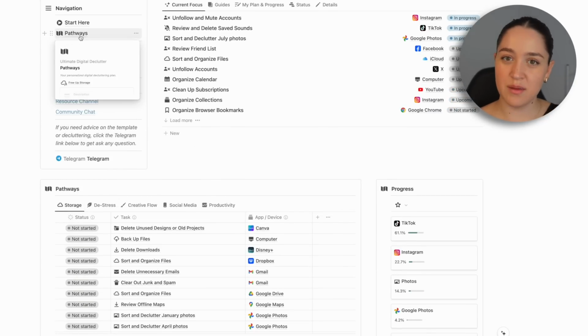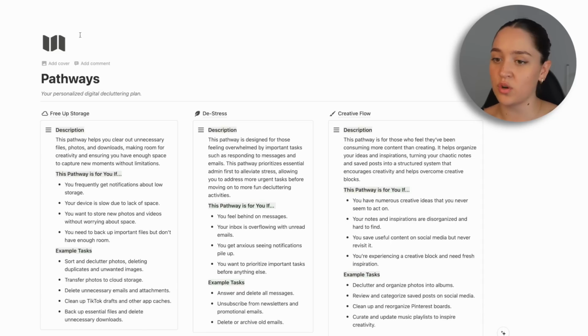But for the first time that you're setting up this page, I would recommend to go in there and read through everything, decide on what you want to do. And also important to note, you can switch up these pathways. So for example, I'm following the creative flow pathway right now, but there are some tasks that I'm also working on that may not be in that pathway, and that's completely fine. It is there as a guide. It's not there as like a one and only plan.